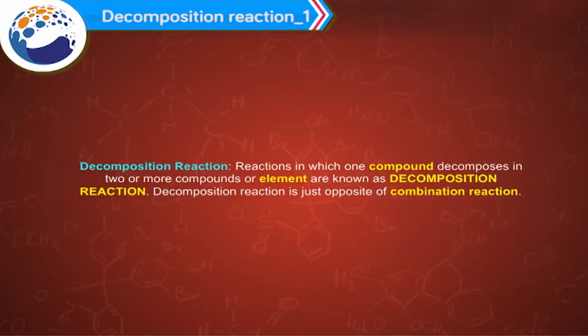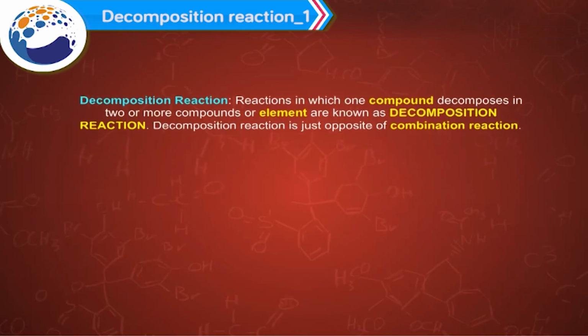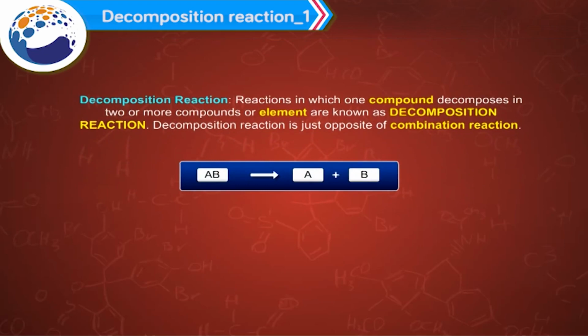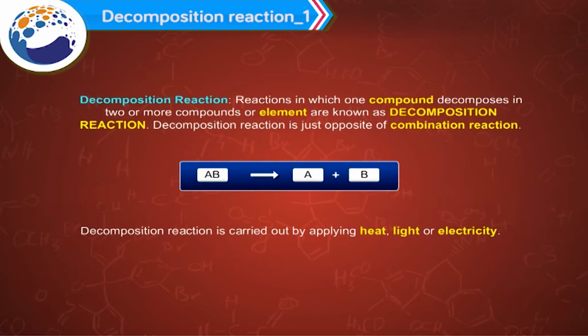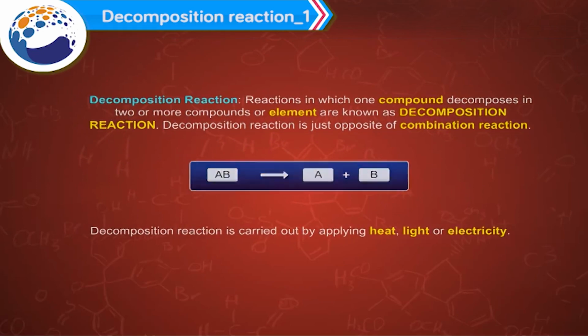Decomposition reaction. Reactions in which one compound decomposes into two or more compounds or elements are known as decomposition reaction. Decomposition reaction is just opposite of combination reaction. AB gives A plus B. Decomposition reaction is carried out by applying heat, light or electricity.